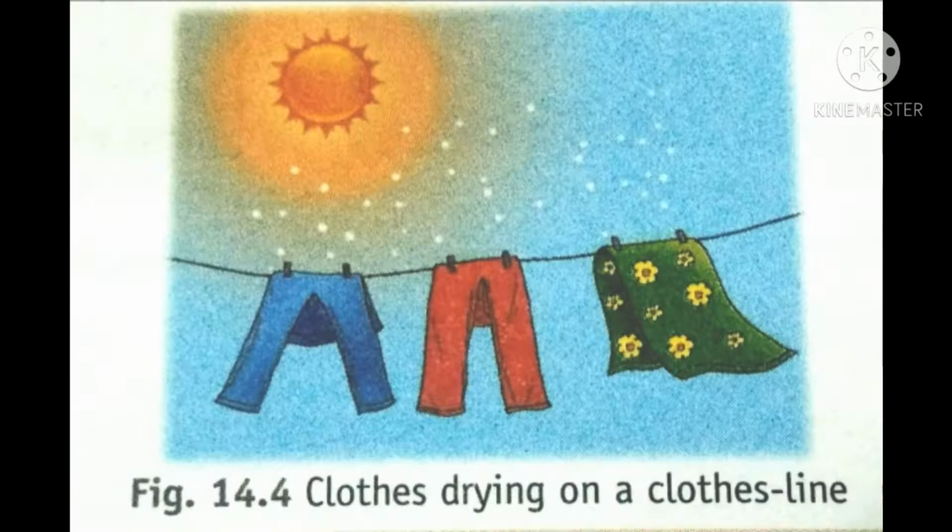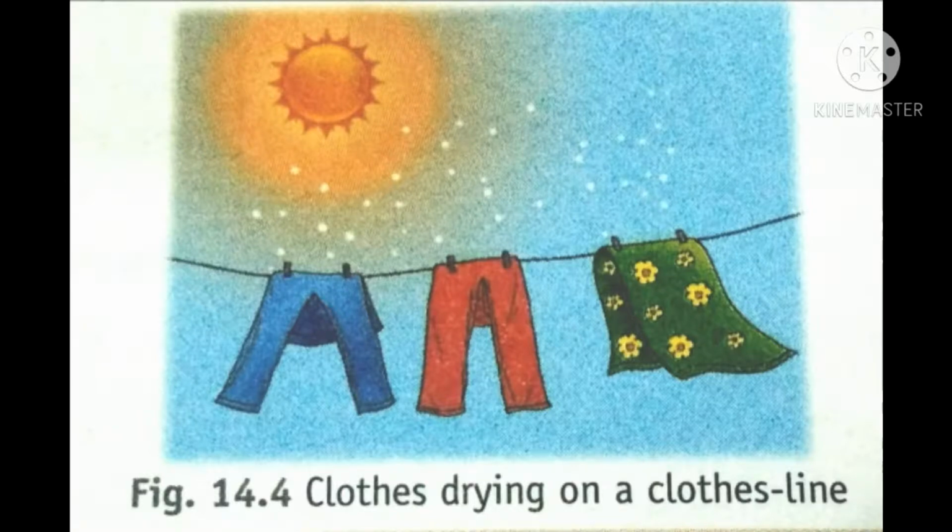You will observe that evaporation is faster under the sunlight. Though evaporation takes place at all temperatures, a hot liquid evaporates faster than a cold liquid.